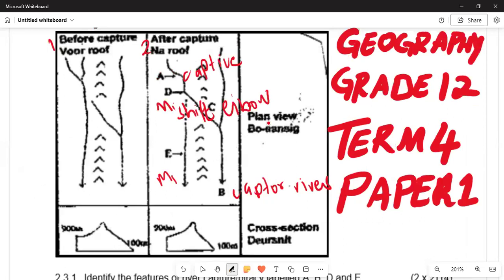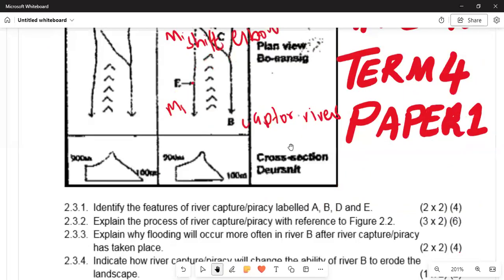Number A, that is a captive, where the river would replicate its water moving through the channels. And number B, it is the flow. Here you can see the elbow of the river. This is number D, the elbow of the river. And then E, the misfit of the river. So we are saying it's misfitting, a process is happening.